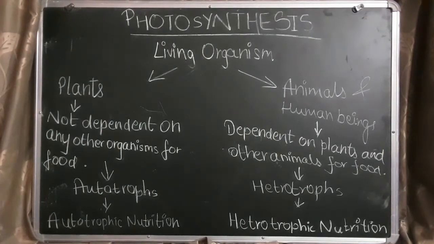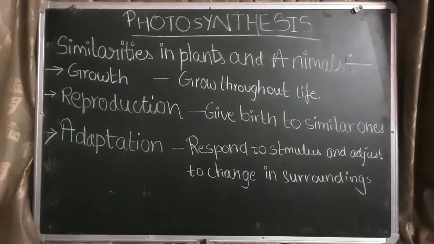Besides these dissimilarities, there are some similarities in both these cases. There are three similarities in both plants and animals. First is growth. They grow throughout their life. Mainly plants grow throughout their life, but the growth of animals is limited. A small plant becomes a tree, a small baby becomes an adult. So this is growth.